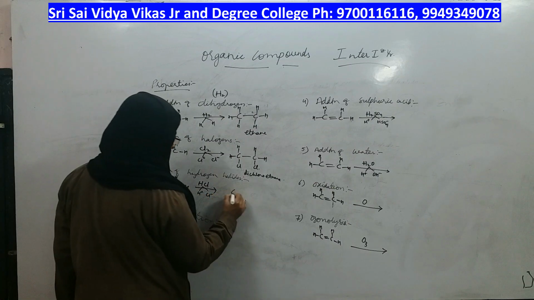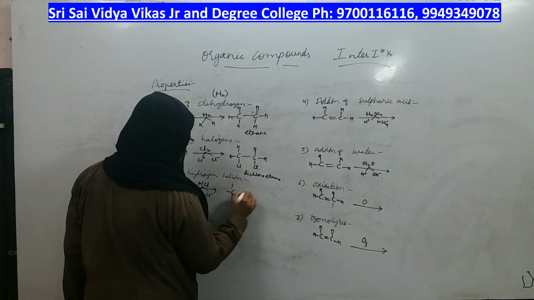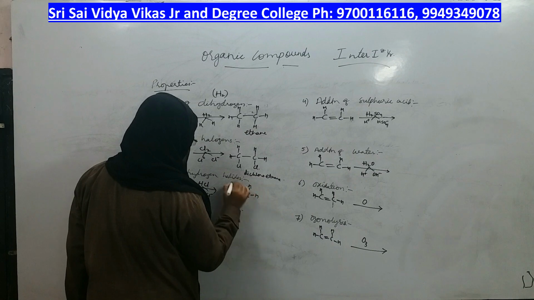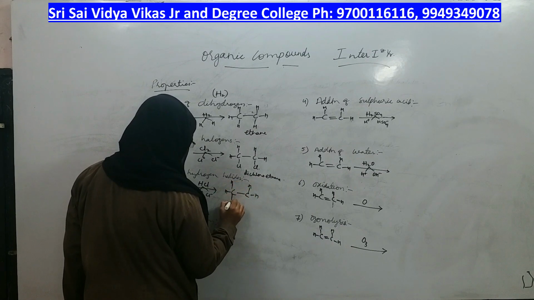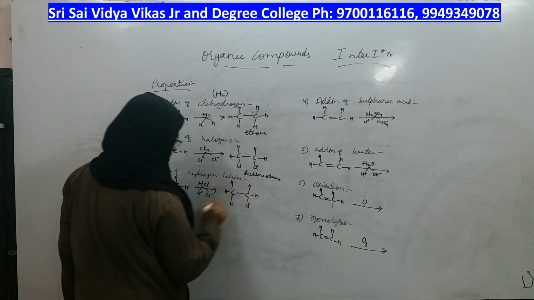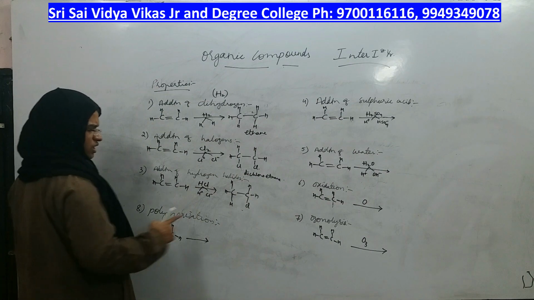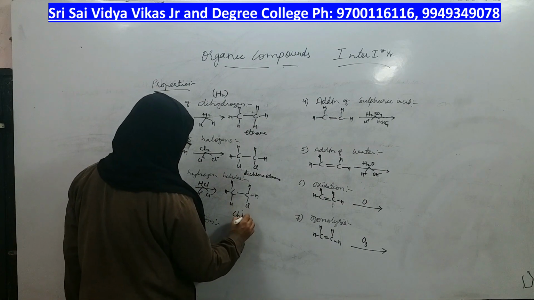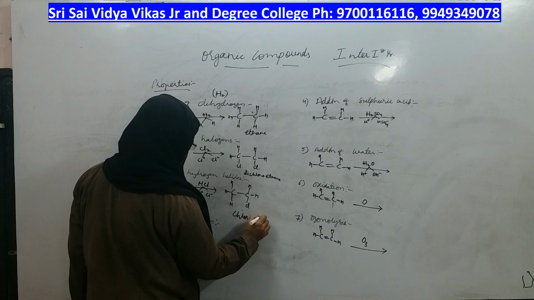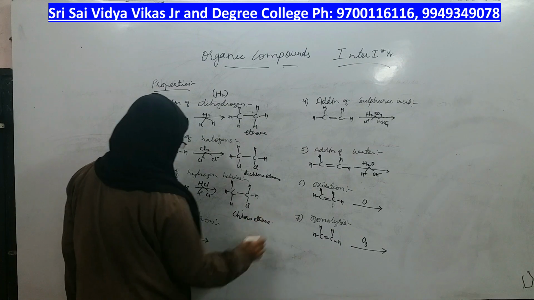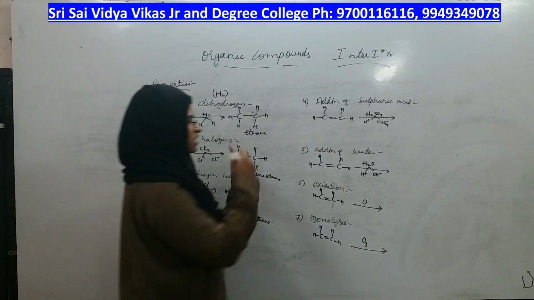Next reaction, what is the reagent you have to add? HCl. H is added on one carbon and Cl is added on another carbon. First write the structure as it is. Here you add H, here you add Cl. What do you get this way? You are simply getting chloroethane. Earlier it was dichloroethane, now you are getting only chloroethane, right? Polymerization in the end we will see.